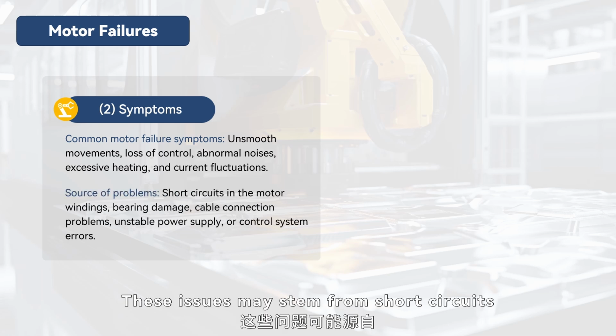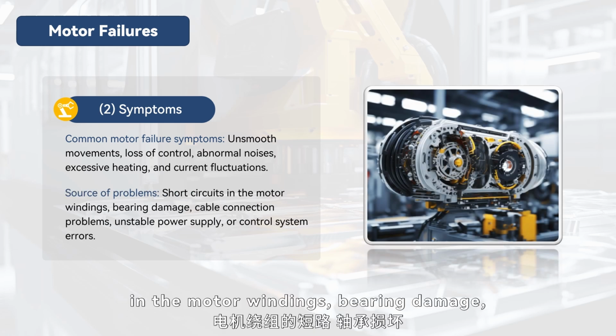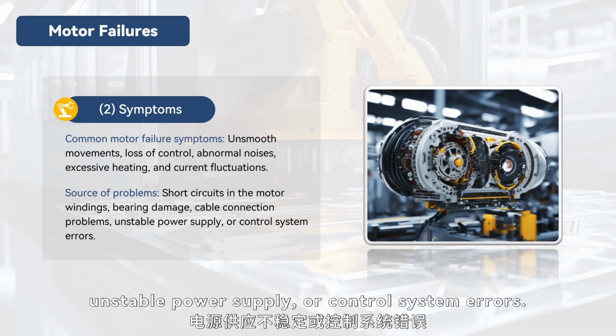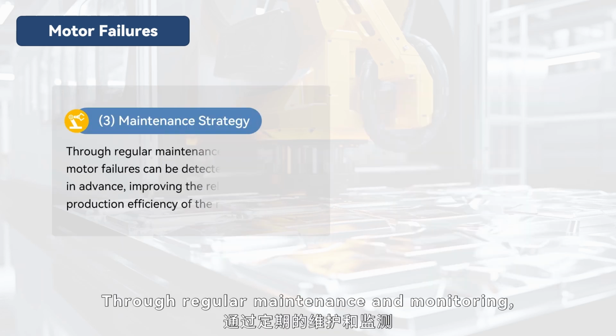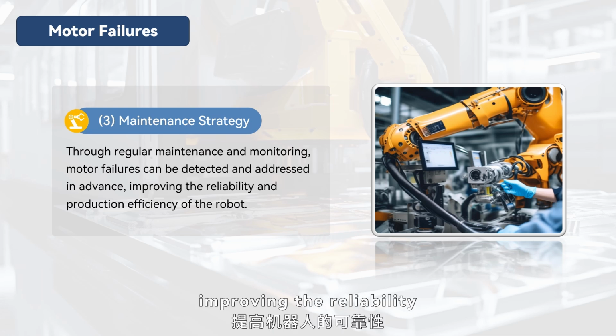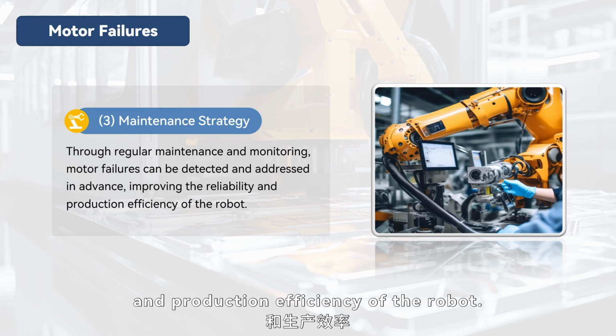These issues may stem from short circuits in the motor windings, bearing damage, cable connection problems, unstable power supply, or control system errors. Through regular maintenance and monitoring, motor failures can be detected and addressed in advance, improving the reliability and production efficiency of the robot.